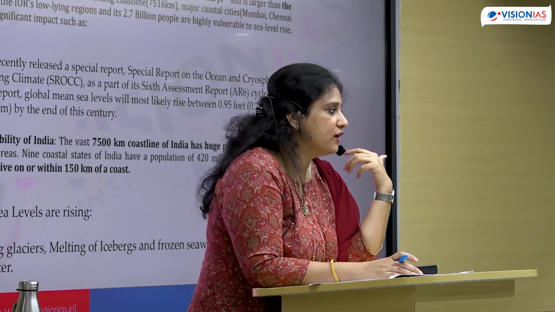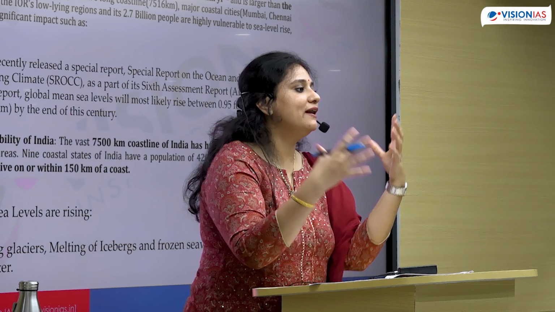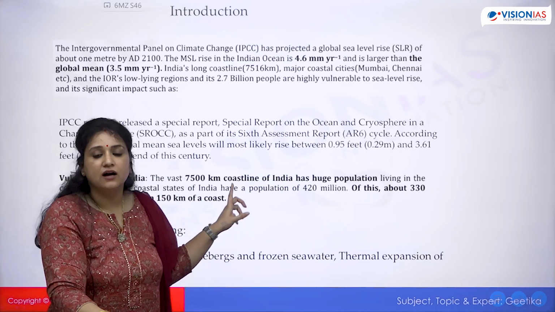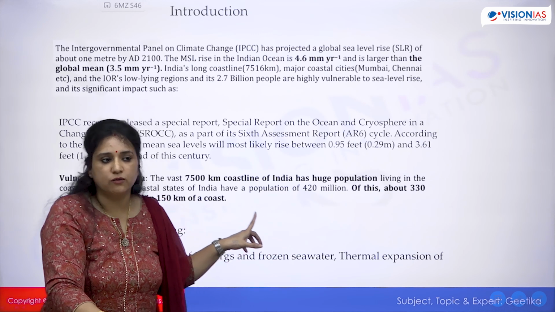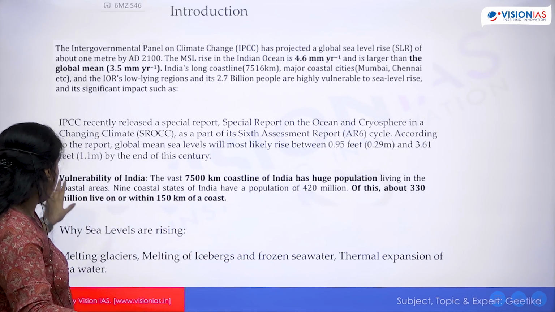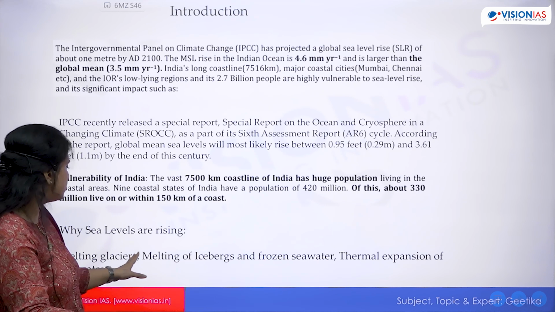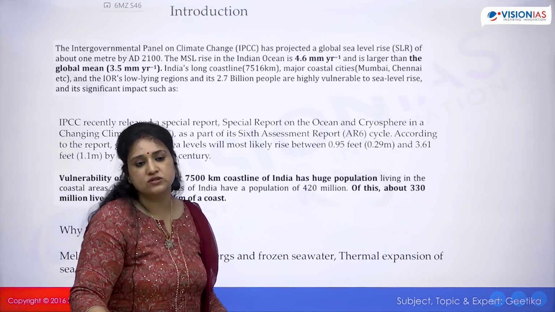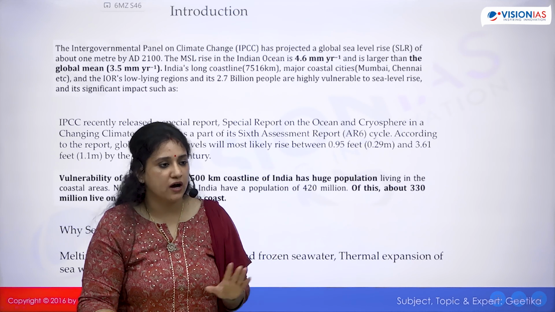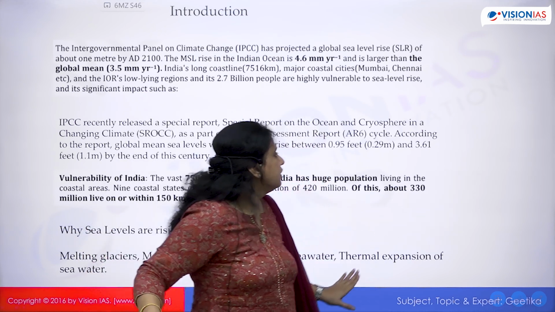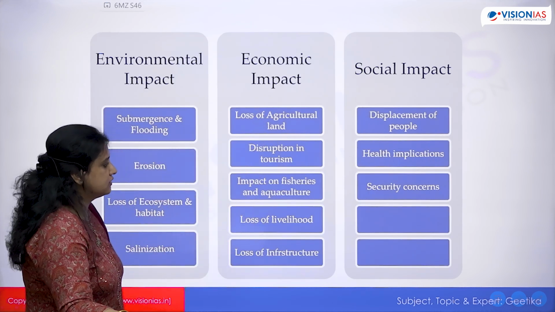They don't have anything brilliantly extra, like special data, written. They have covered simple points, but they have mentioned them. After this, we will see the copy of Ishita Kishore, rank 1. And I talked about why sea levels are rising: thermal expansion, glaciers, icebergs, and frozen seawater. These four are all separate points. Clear? All right. Now, you can give anything in your answer.